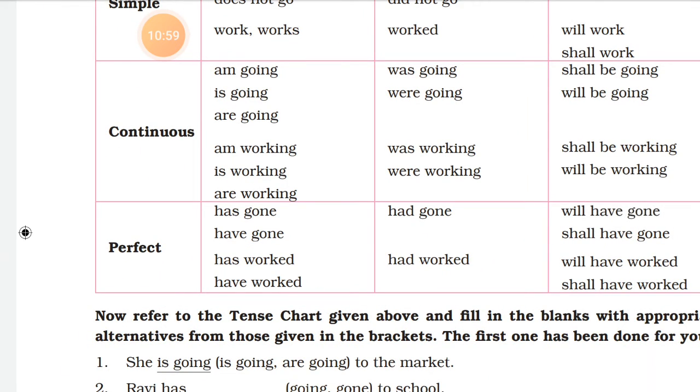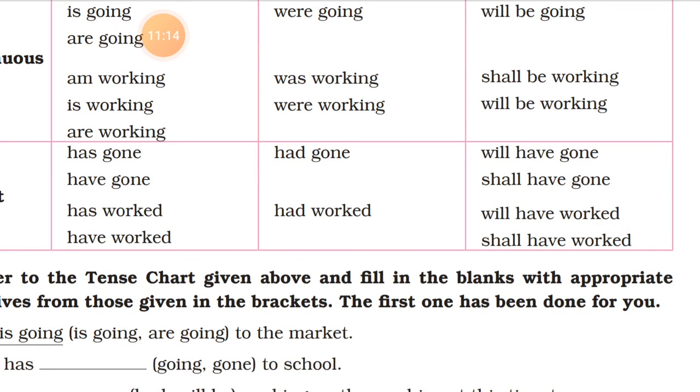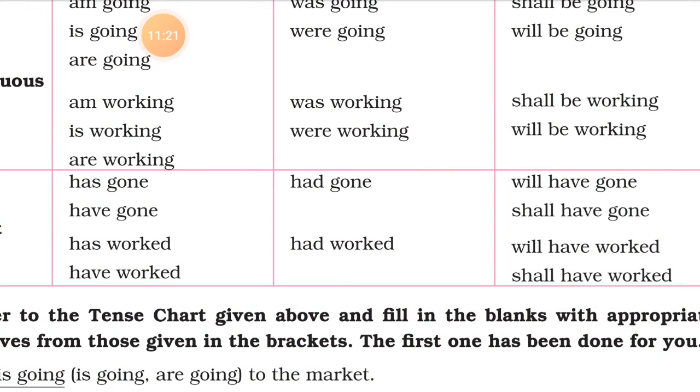Now let us talk about the perfect tense. The perfect tense is used to describe the past action, the action that has been already completed. Here you see that the verb which is used, gone, worked, in all the three forms, is in the third form.